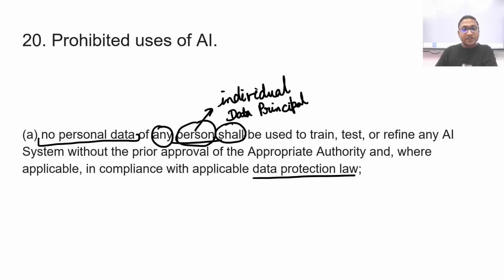So no personal data of any person shall be used to train, test or refine any AI system without the prior approval of appropriate authority, and where applicable in compliance with applicable data protection law. So personal data cannot be used for training or testing or refining without prior approval of appropriate authority, and where applicable in compliance with applicable data protection law. So if it complies with data protection law, then this should be fine.